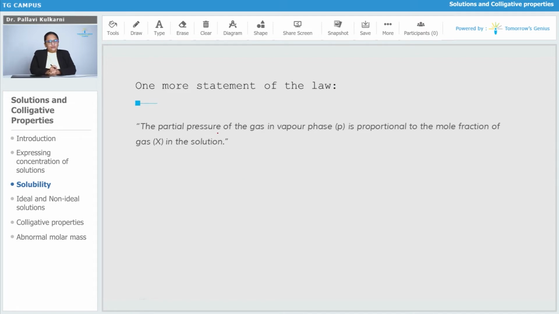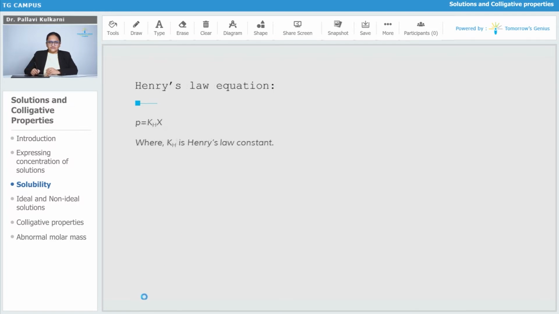Okay, now we can write one more statement for Henry's law. Partial pressure of the gas in vapor phase is proportional to the mole fraction of the gas in solution. Now, before learning the Henry's law mathematical equation, let us first learn what is the meaning of a partial pressure.